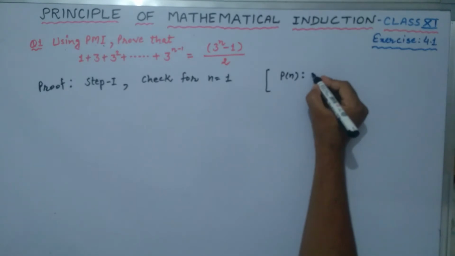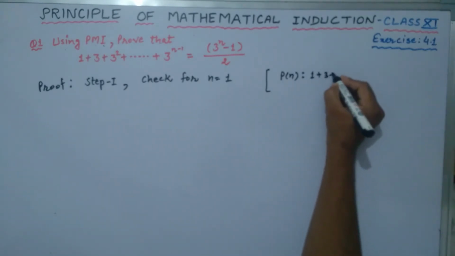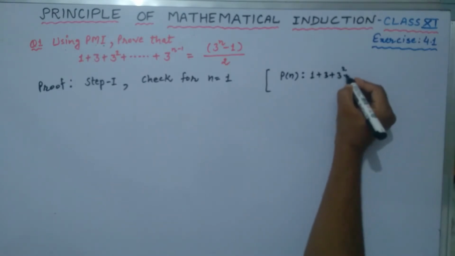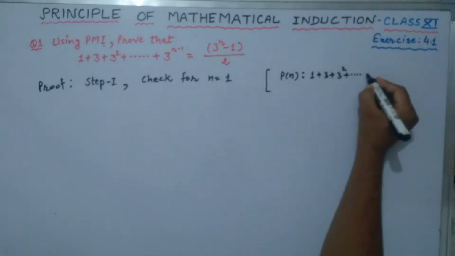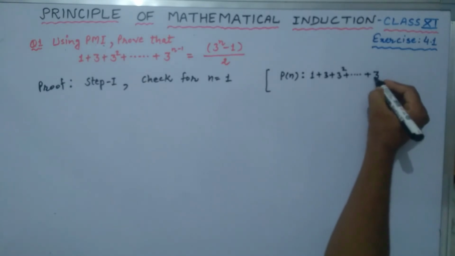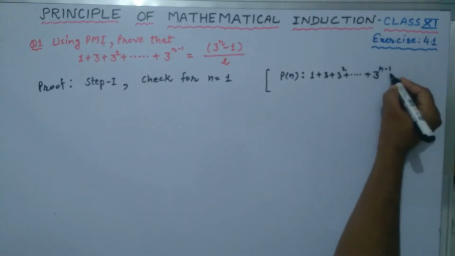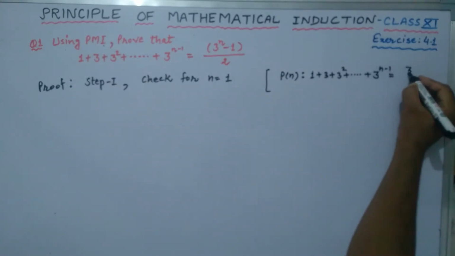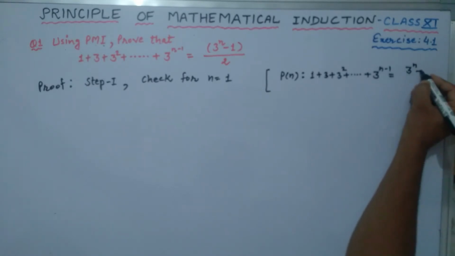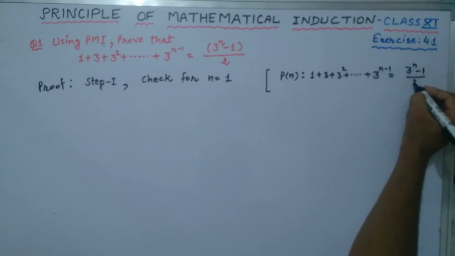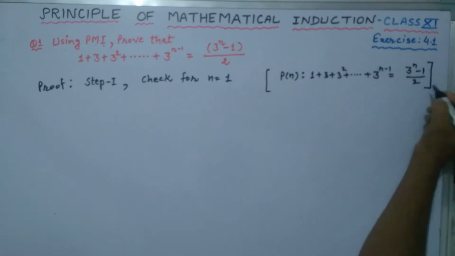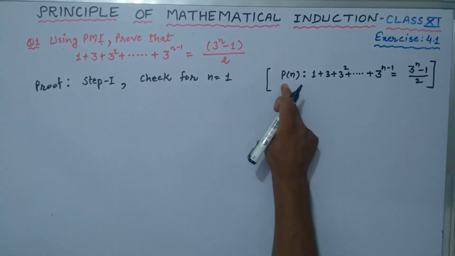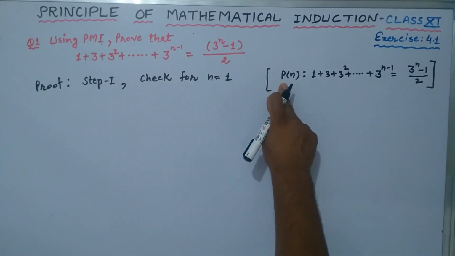That is, Pn is 1 plus 3 plus 3 square plus so on plus 3 raised to power n minus 1 is equal to (3 raised to power n minus 1) whole divided by 2. We converted this given statement in the form of Pn.